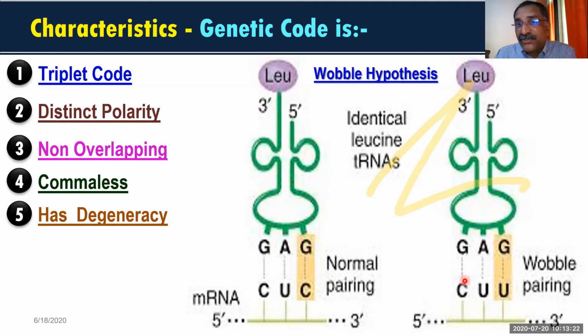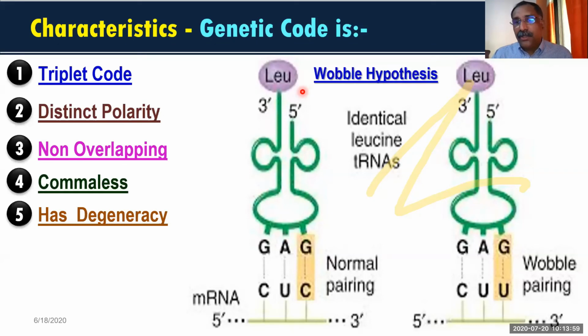So this hypothesis is called the Wobble hypothesis. It is important from the examination point of view. Is it clear to you? Remember for the examination: what is the Wobble hypothesis? The Wobble hypothesis means the first and second pairing will be normal, and the third pairing is immaterial for the representation of the amino acid.